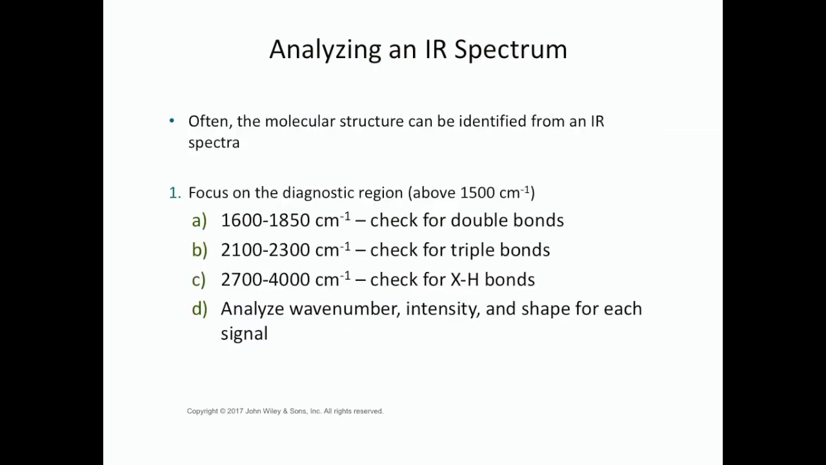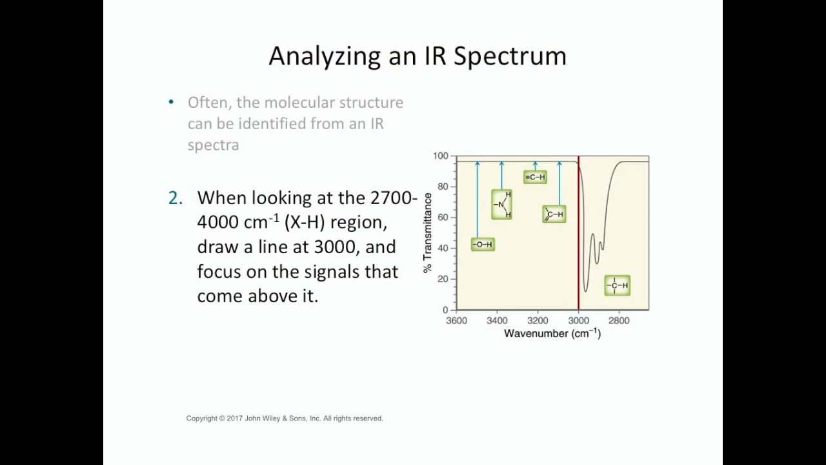So when analyzing an IR, you want to focus on the diagnostic region, and you want to look within that region for double bonds, triple bonds, and hydrogen bonds to oxygen, carbon, nitrogen. Then you want to analyze the wave number, intensity, and shape for each signal. When looking at the 2700 to 4000 region, try drawing a line at 3000. Things that come to the left of the 3000 line are very distinctive,